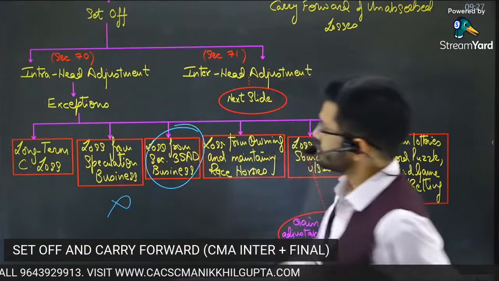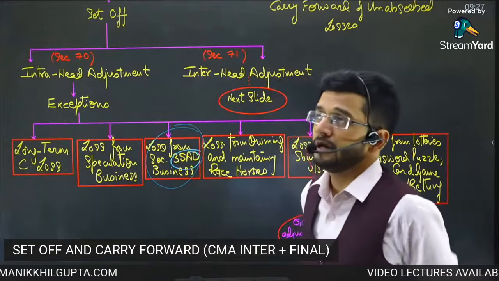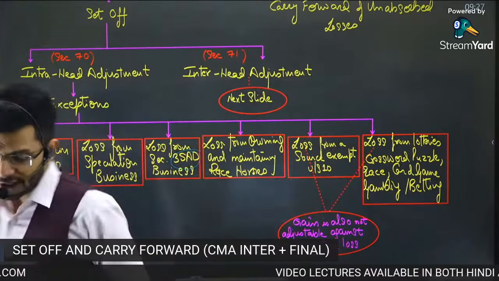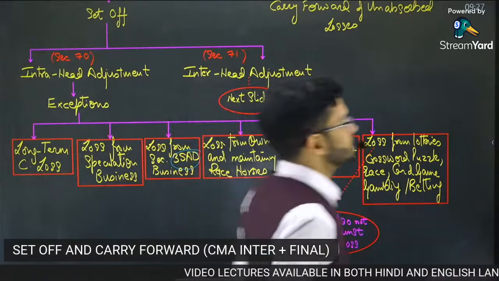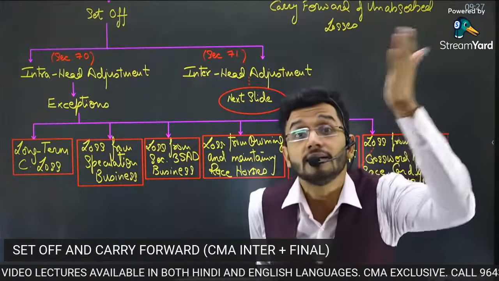Next, loss from section 35AD business. Now, this is a very peculiar business, guys. You remember the 13 or 14 cases where we had some specified businesses for which capital expenditure was also allowed as a deduction.